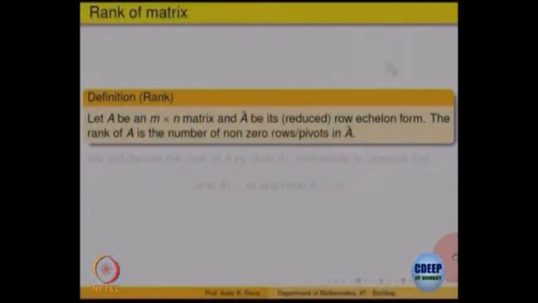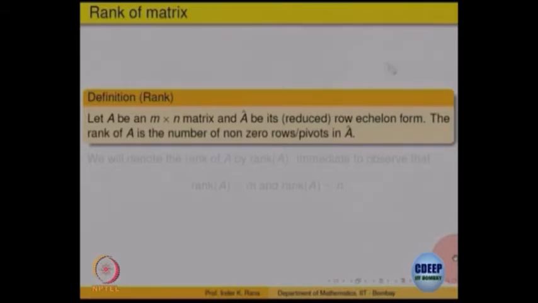We started looking at what is called the rank of a matrix. We defined, for a matrix A which is m cross n, its row echelon form. In particular, you can also look at the reduced row echelon form. Then the rank of the matrix is defined as the number of non-zero rows in that matrix or the number of pivots, both are the same.